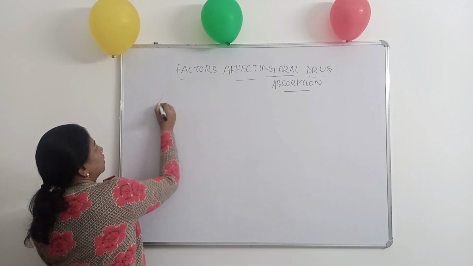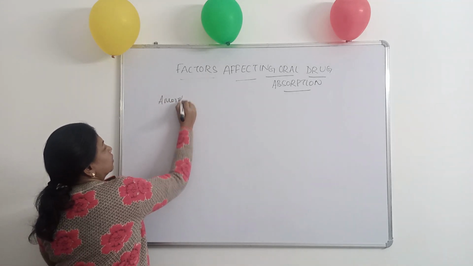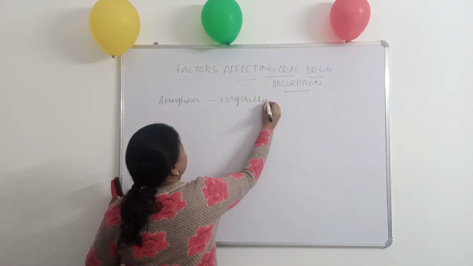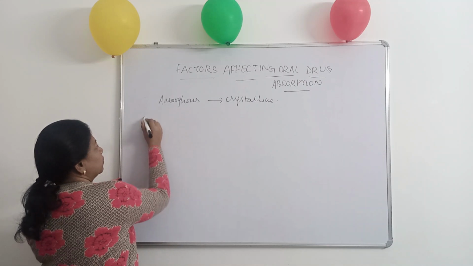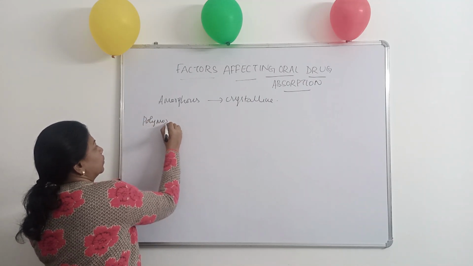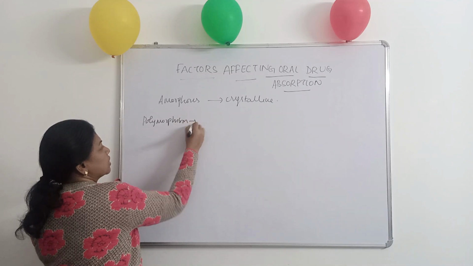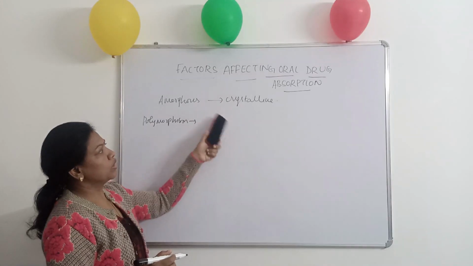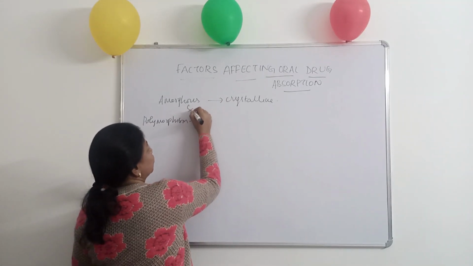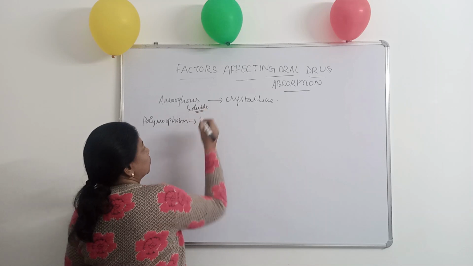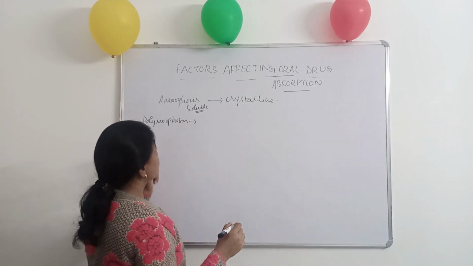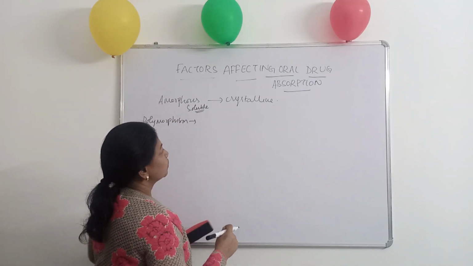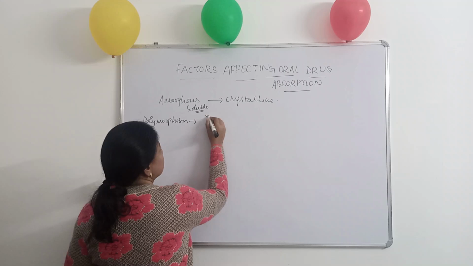So we were discussing that amorphous form of drug is more soluble than crystalline form. So the polymorphic forms are those phenomena where the drug can exist in more than one form, either amorphous form and crystalline form or more than one crystalline form. Amorphous form is more soluble than the crystalline form. So consider this point for the competitive exams, that which form may be more soluble form. So it is the amorphous form which is more soluble than that of crystalline form.